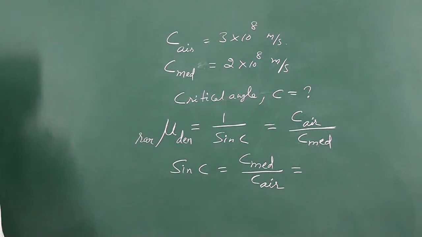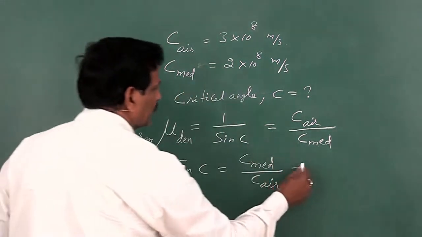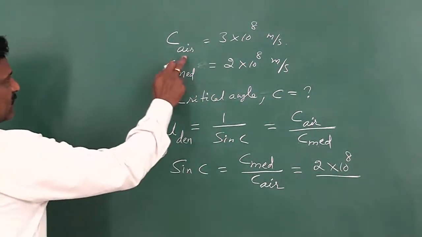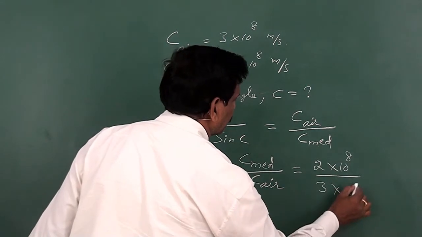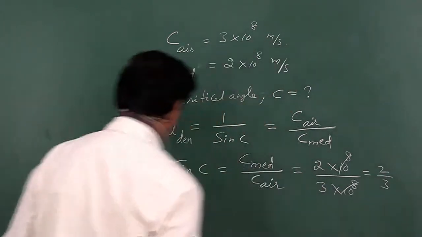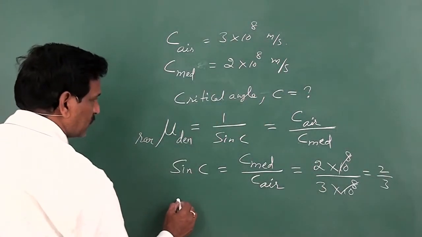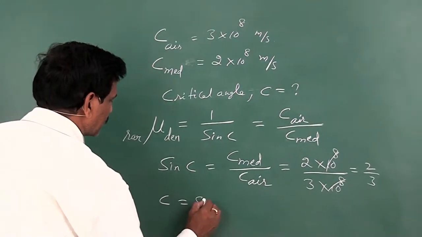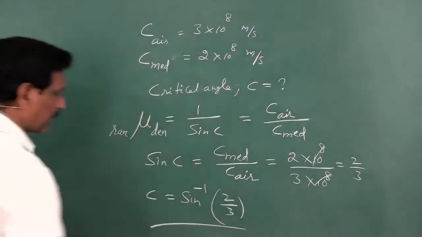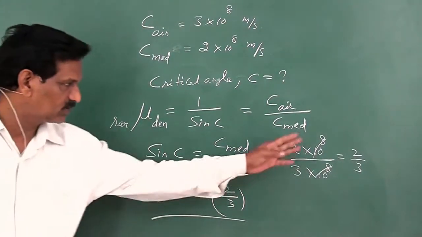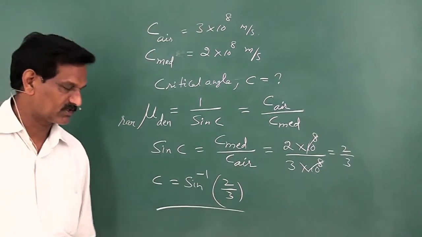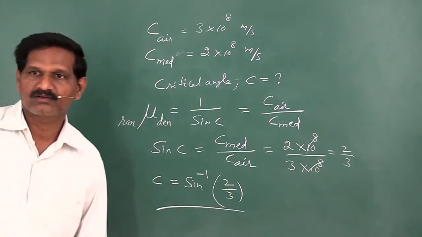And here the speed of light in the medium is given as 2 into 10 power 8, divided by the speed of light in air, given as 3 into 10 power 8. So this is equal to 2 by 3. Hence sin C is equal to 2 by 3, or C is equal to sin inverse 2 by 3. When sin C is equal to 2 by 3, then C is written like this, sin inverse 2 by 3.